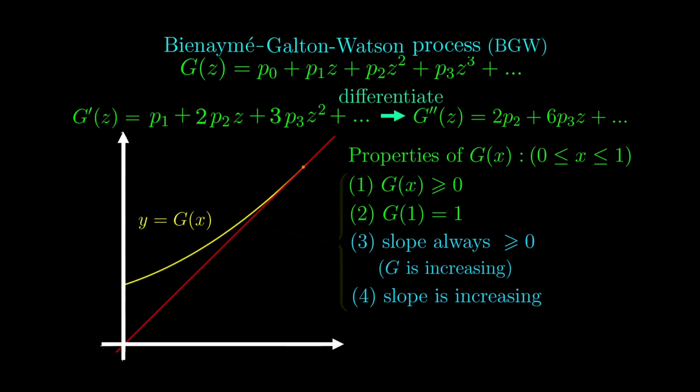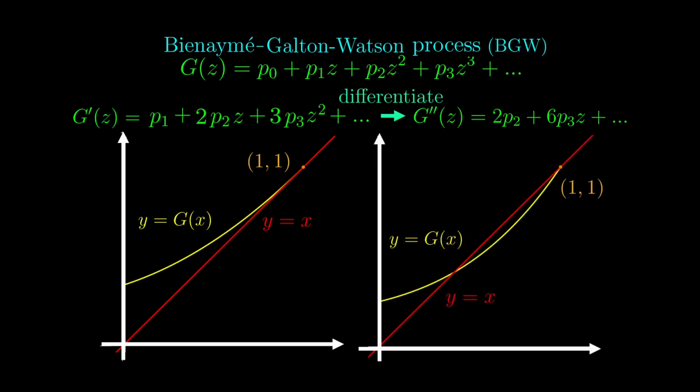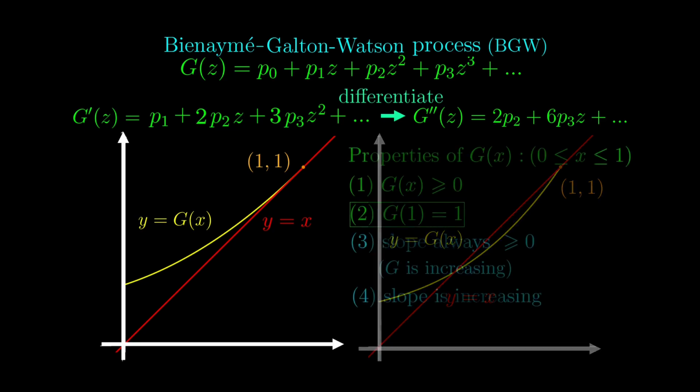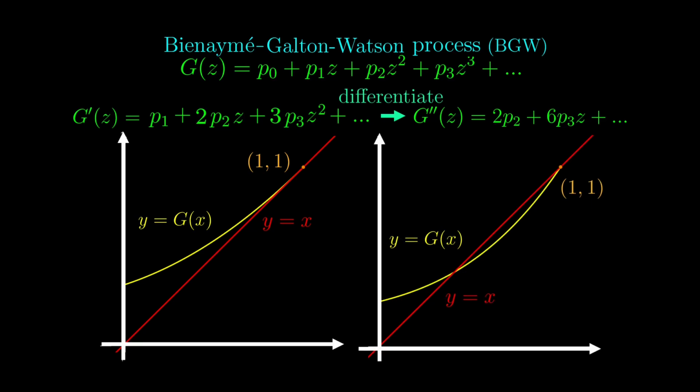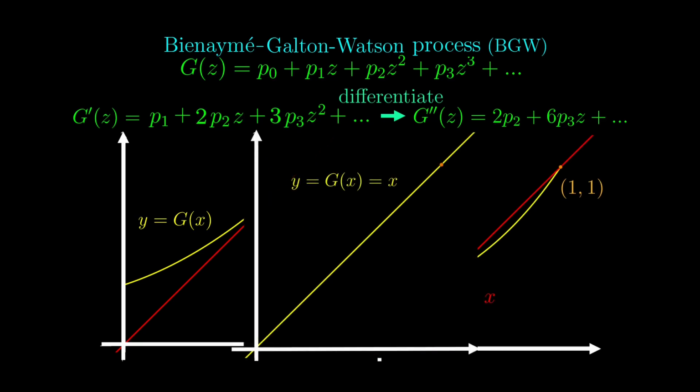However, we will also consider another graph, which is y equals x. This will be crucial to the visualization of the iteration process. Since g of 1 equals 1, we know that these two graphs must have at least one intersection at the point (1, 1). This is not the only possible scenario though, because they can also have two intersections, one of which is still (1, 1). But based on these four properties of the generating function, these two cases will happen most of the time. The only exception would be where the graph of g coincides exactly with the straight line.